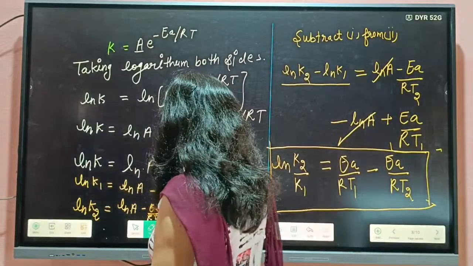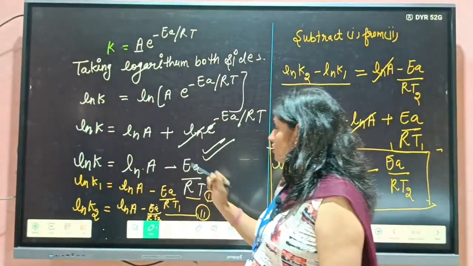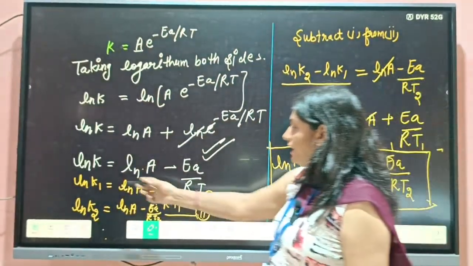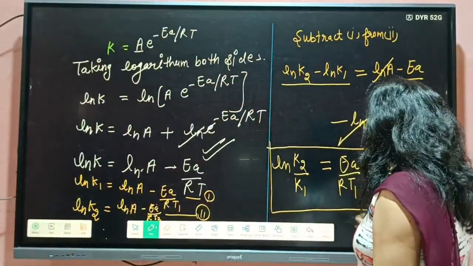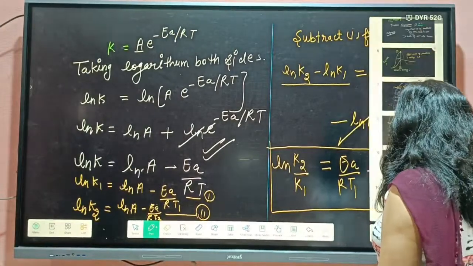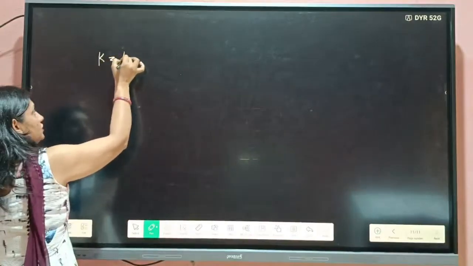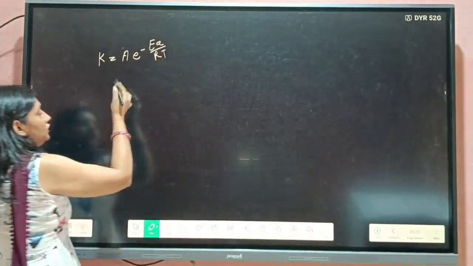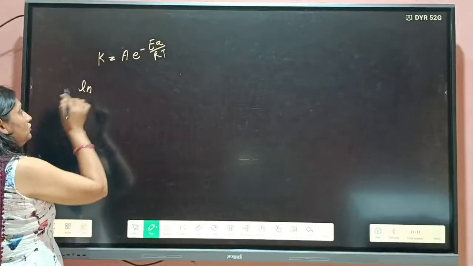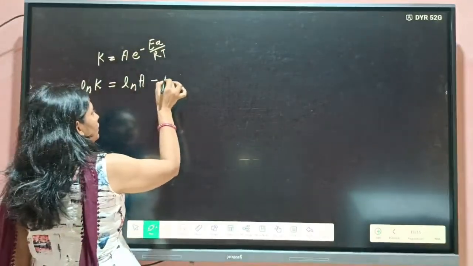Then students, you can make a graph also by using this equation. How will you make it? This is ln k is equal to ln A minus EA by RT. So how will you draw the graph? What was the equation? Firstly, the Arrhenius equation was this. After taking the logarithm of both sides, you get it in this way.